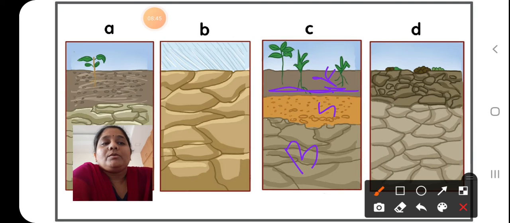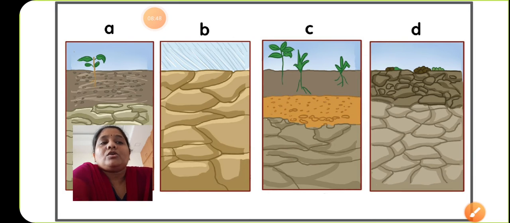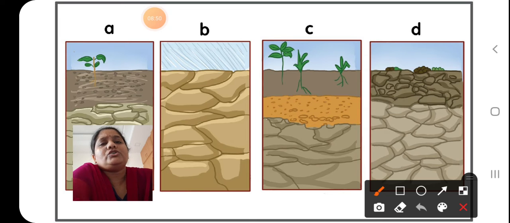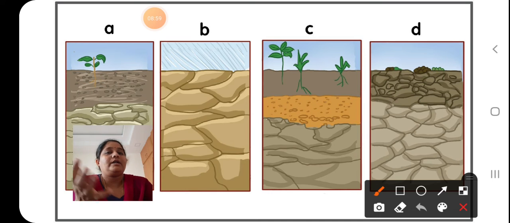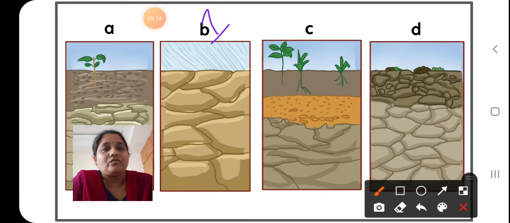Now you are going to arrange these 4 different pictures in sequential order, because they are present in a jumbled manner. In our activity, after breaking the stone, you understand that big parental rocks break down into smaller soil particles, and then the steps of soil formation take place. Here the first picture is B, where you can see heavy rainfall leads to the breakdown of big rocks into soil.